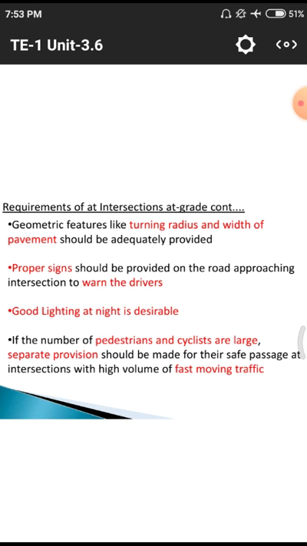Proper signs should be provided on the roads approaching the intersection to warn the driver. Warning means the warning boards are necessarily provided on particular roads 100 meters to 200 meters before. Why? Because if the board is provided only 1 meter before the cross section, there may be no chance to slow down the vehicle speed.